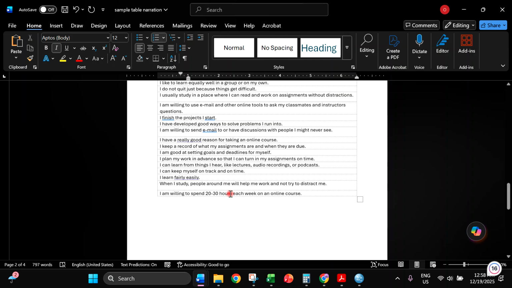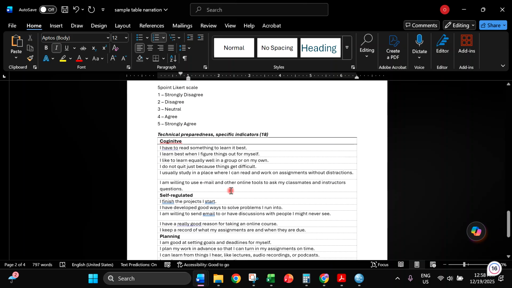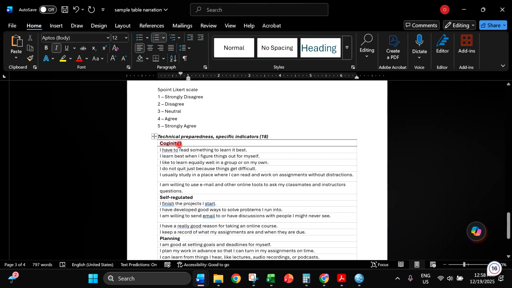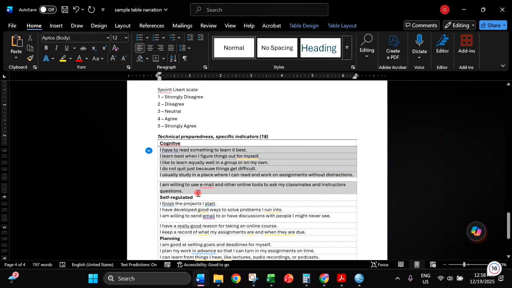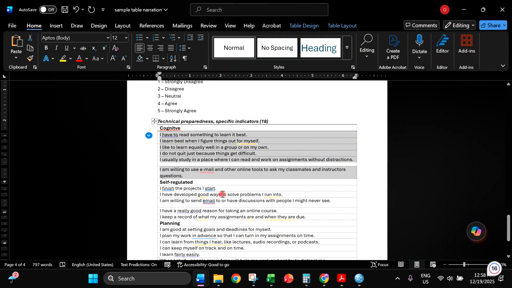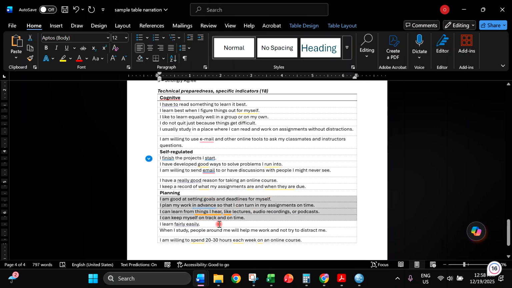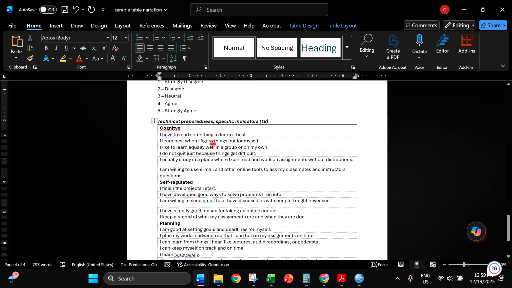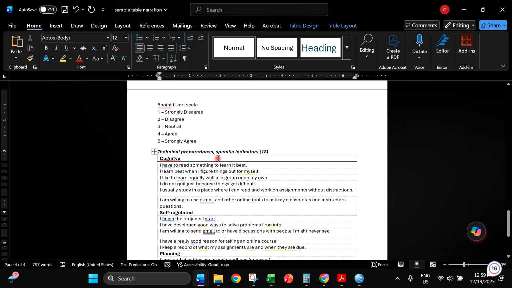Since your SOP has subdomains, your questionnaire must also have these subdomains. Under cognitive, we have 7 questions; self-regulated, 5; and planning, 7.